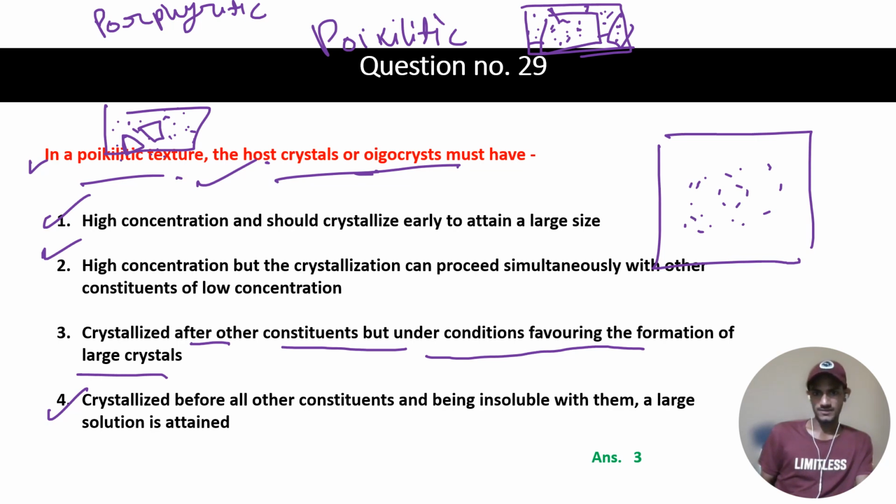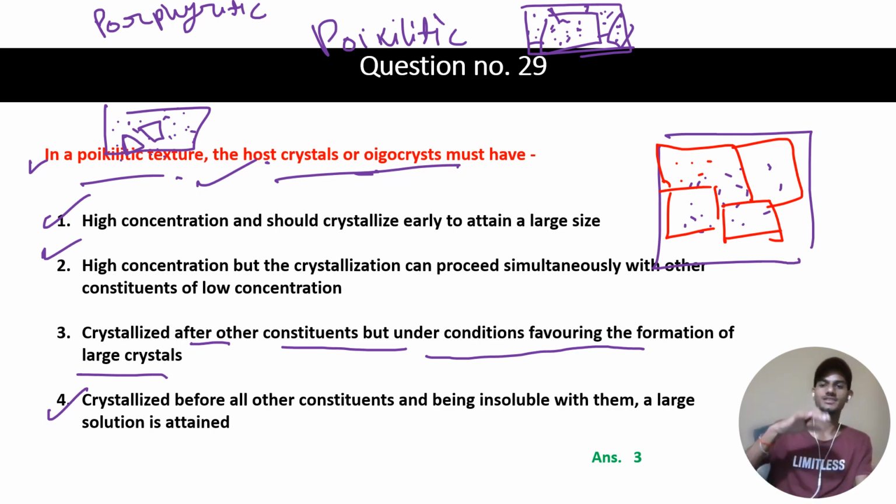After the formation of these crystals, large crystals will form. Definitely they will occupy all the spaces, and the small crystals will be present within that boundary. This is how poikilitic textures are formed. Third option is our right answer.